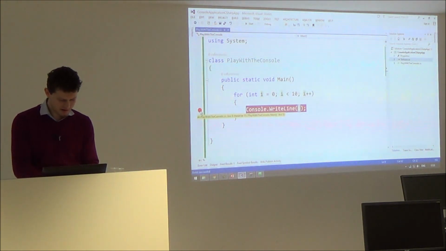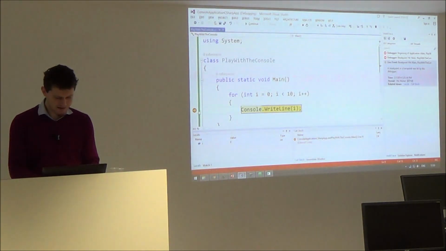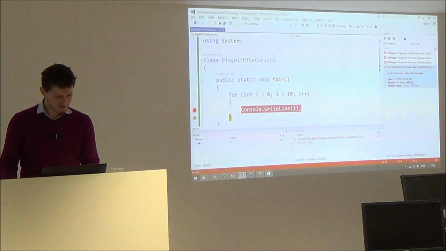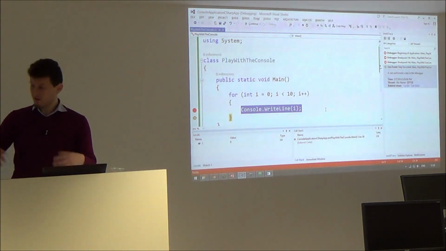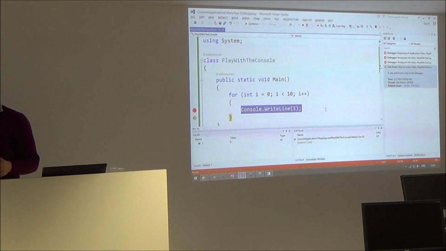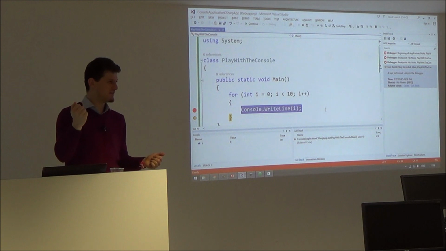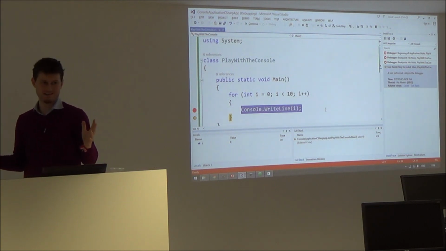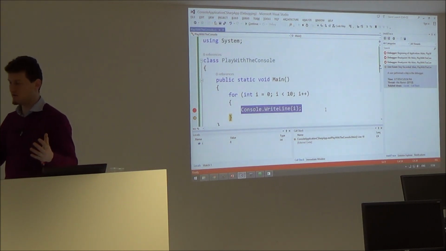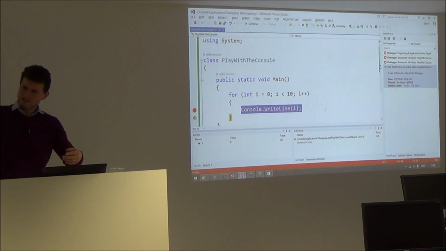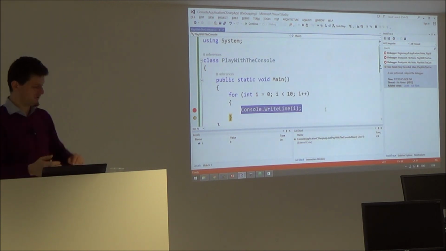I see here, F5, I write the first value and it's incorrect. This means that this line behaves incorrectly, right? Before this one, everything was correct. After execution of this line, now not everything is correct. I have incorrect results. Where is the problem? At this line, obviously, or at some line that this line depends on.